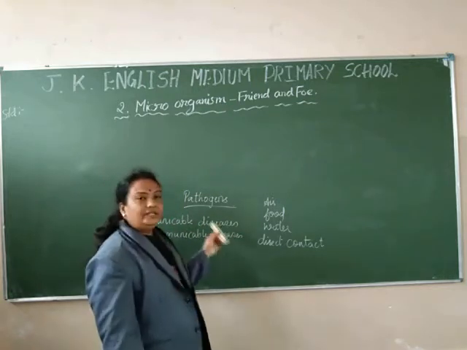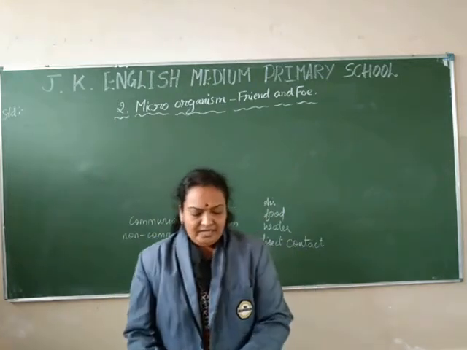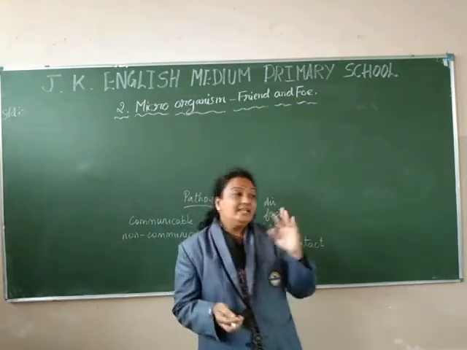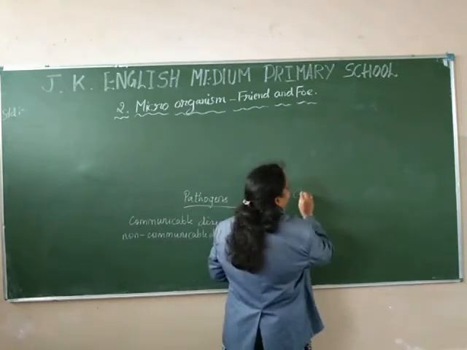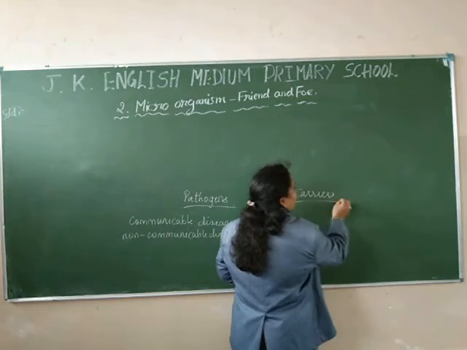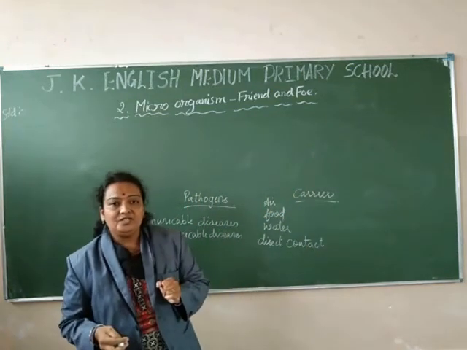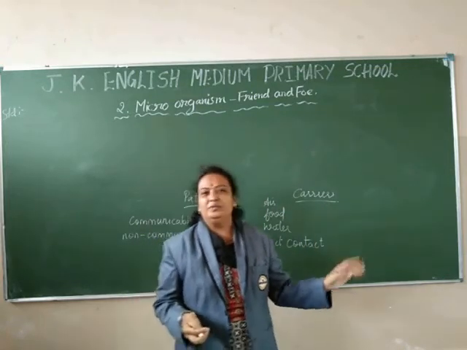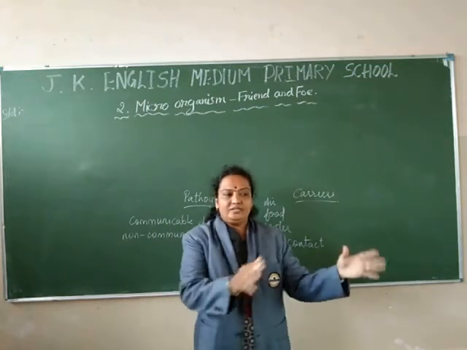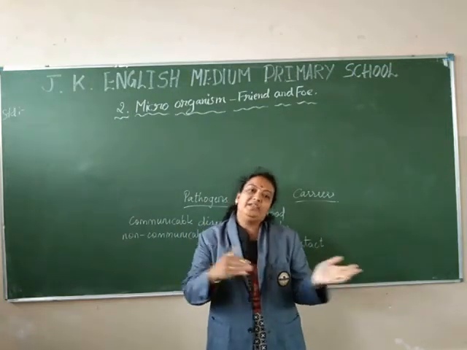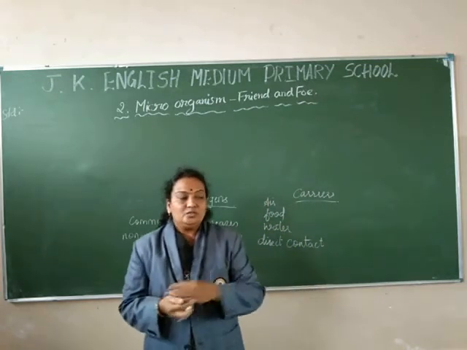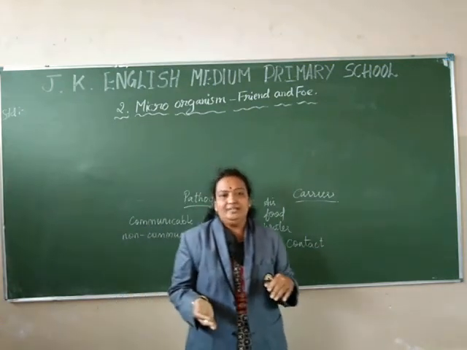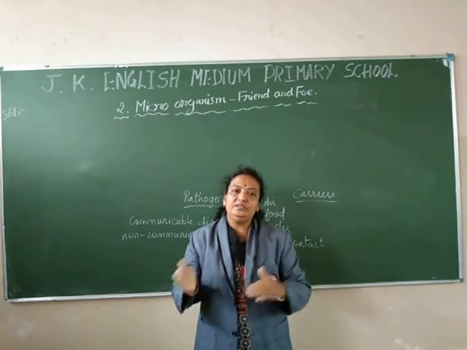Now we have studied about the pathogens. One more thing. There are some insects and animals also which carry diseases from person to person. Those are called carriers. For example, the housefly. Have you seen a housefly, children? A housefly sits on some garbage and some human feces, animal waste and all. Then it may fly and sit on some uncovered food. That food is consumed by some person, and that leads to illness and other diseases also.